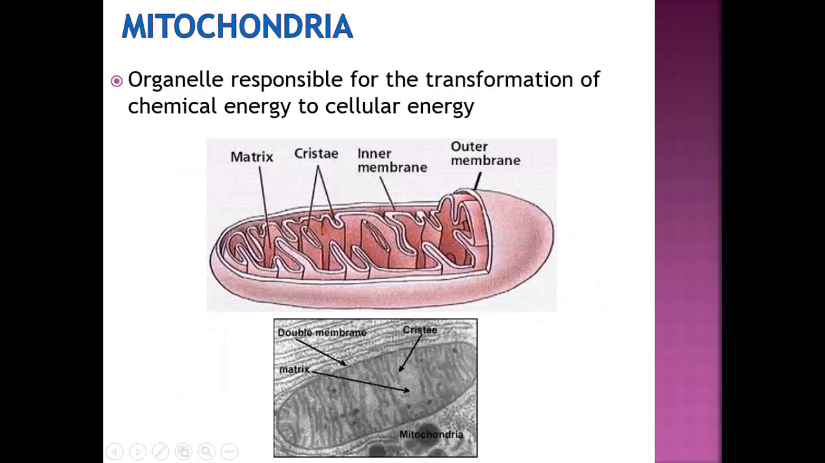Now, mitochondria. The mitochondria is an organelle made up of many folds containing an internal membrane and an external membrane. The internal membrane has creases that are called cristae and an internal space that is called the matrix. Mitochondria are responsible for transformation of chemical energy into cellular energy in eukaryotes.